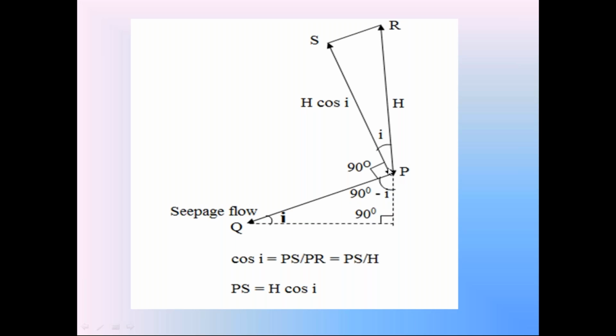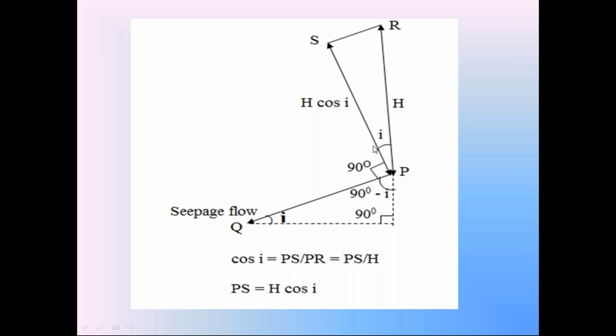And this is the height of the soil prism perpendicular to seepage flow. So between the seepage flow and this perpendicular height the angle is 90. So check the total angle. One angle is 90 minus I, second angle is 90. The sum of all these angles is 180, because it is half of a circle. In that, one angle is 90 minus I, other angle is 90, so this third angle is I.